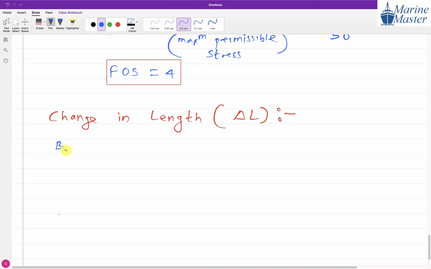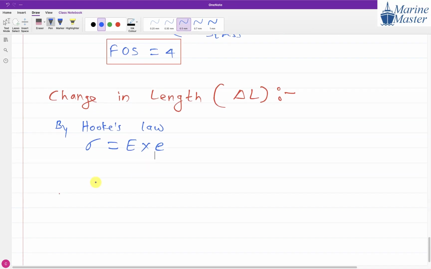So by Hooke's law, what is the relation we have seen, guys? Can anyone tell me? Stress is proportional to the strain, up to the elastic limit. And then, if you want to remove that proportionality symbol, sigma will be equal to Young's modulus into what? Strain. Small e, guys.